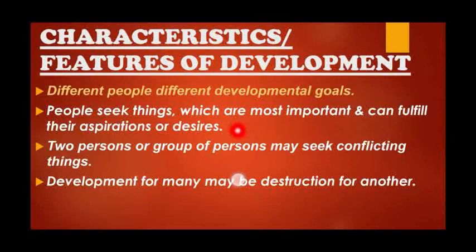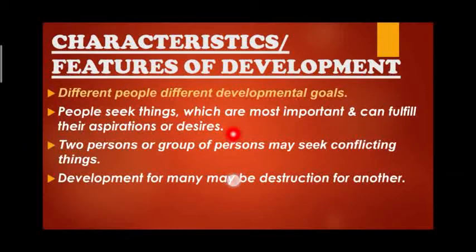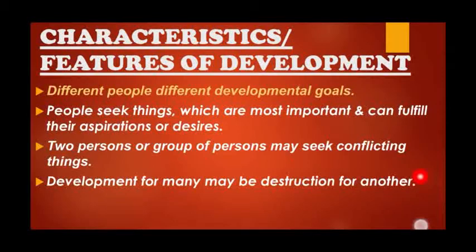People seek things which are most important, which can fulfill their aspiration and desire for human development. We are writing this characteristic as well. Two persons or groups of persons may seek conflicting things as well. That also we have seen. Development for many may be destructive for another. What is development for one is not development for the other people. So development for one can create destruction for others as well.